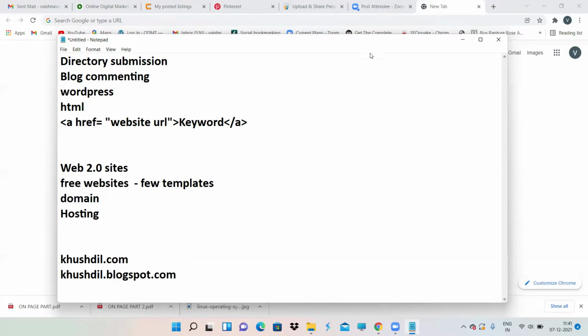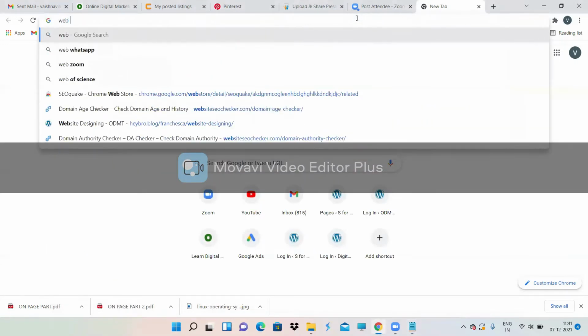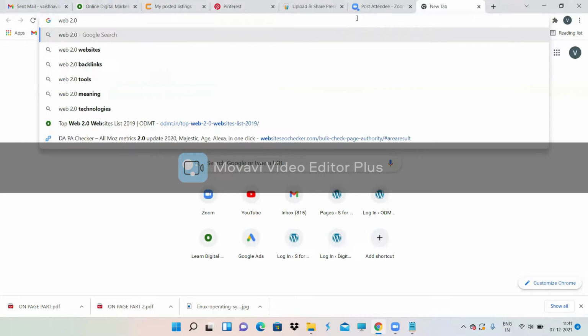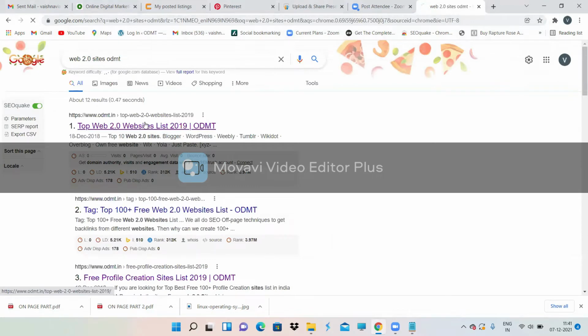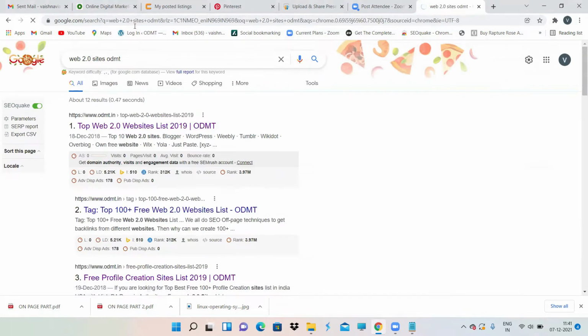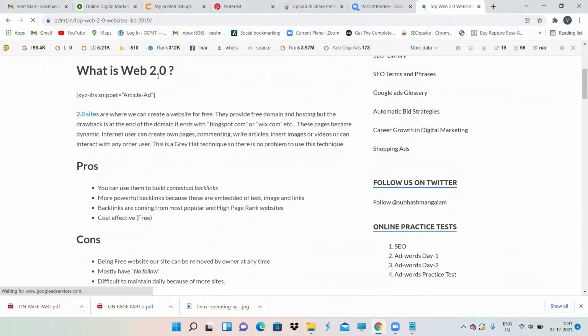So now Web 2.0 sites. Again, in ODMT, we have listed all the Web 2.0 sites, so you can go into ODMT. No need to research in Google, because we have written a blog for each and every technique. You can just type the technique name and ODMT, then you'll get a blog over here. See, what is Web 2.0? Web 2.0 sites are where we can create a website for free.